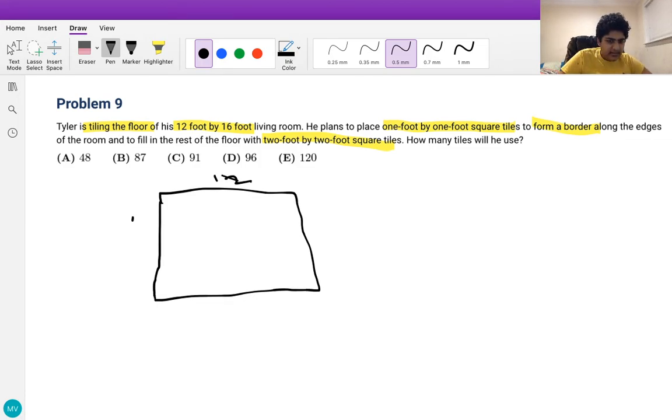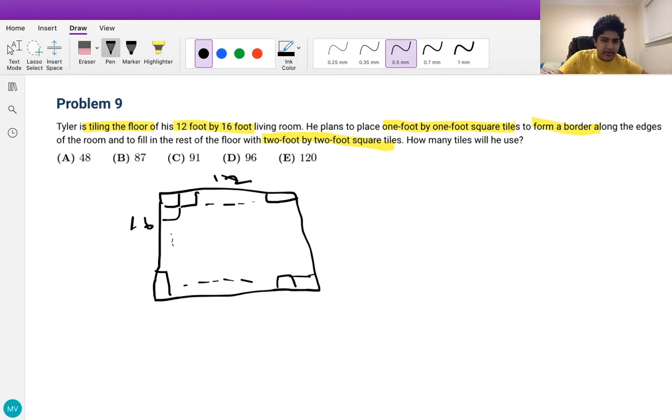And we see there are going to be 12 on this side, 16 on this side, and then 12 more on this side, and then 16 more on this side.